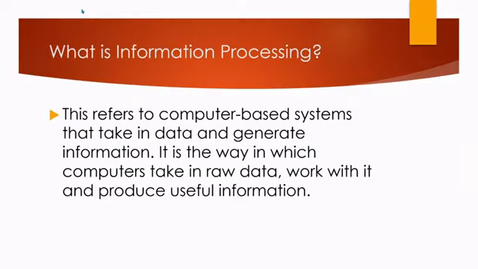So what this is basically saying, information processing is basically a computer taking in data. So you input data into the computer, and the computer is then processing this data and converting it into information. So whenever a computer-based system, or whenever computers are used to process data, that is referred to as information processing.